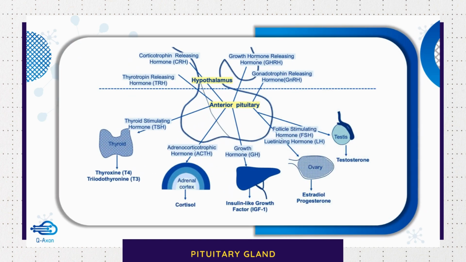So the anterior pituitary secretes about 6 hormones, which are in turn regulated by releasing hormones and inhibiting hormones secreted from the hypothalamus. Except growth hormone, all the other hormones actually act on other endocrine organs. So you can see here that thyroid stimulating hormone acts on the thyroid gland, adrenocorticotropic hormone acts on the adrenal gland, and follicle stimulating hormone and luteinizing hormone act on the ovaries and testes.